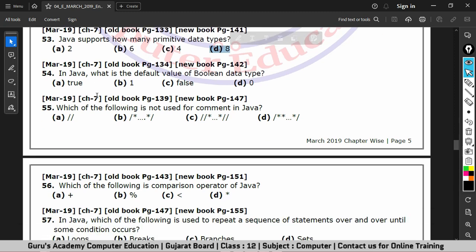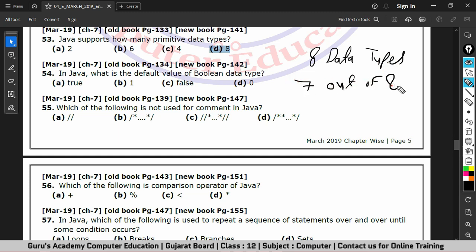The next question is, in Java, what is the default value of Boolean data type? We have already covered this question, right? So there are basically 8 data types available in Java. And 7 out of 8 data types have 0 as their default value, except Boolean. Boolean has false as its default value.